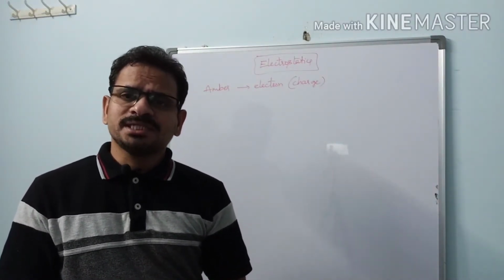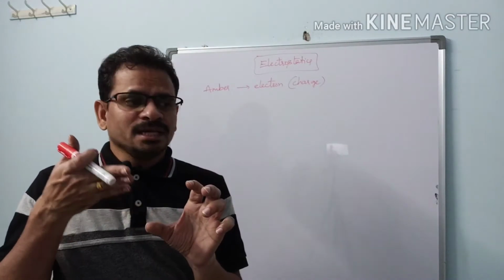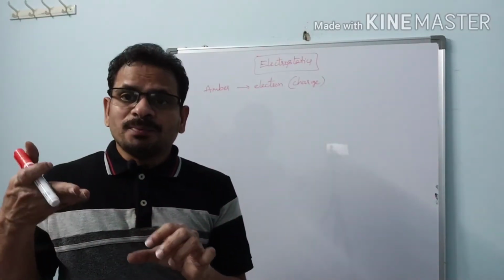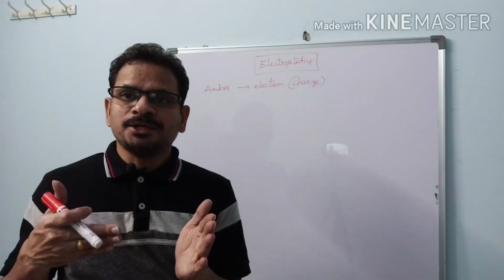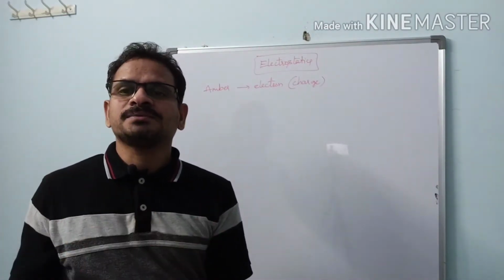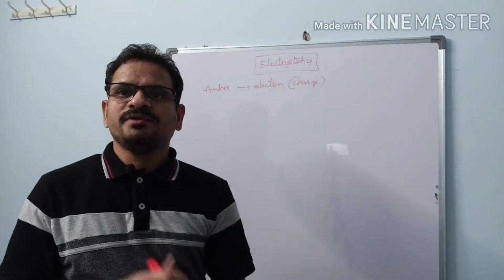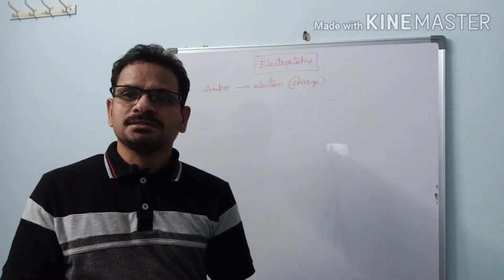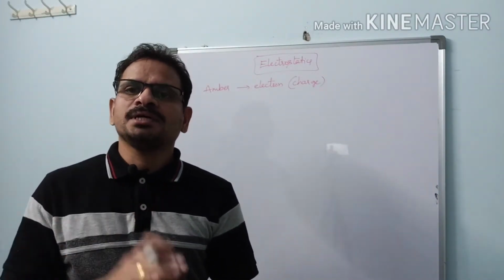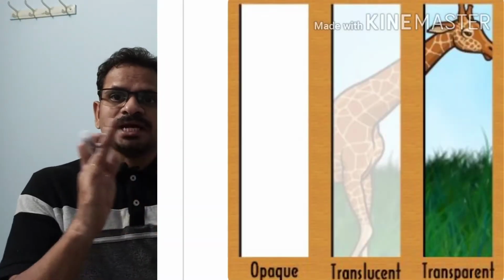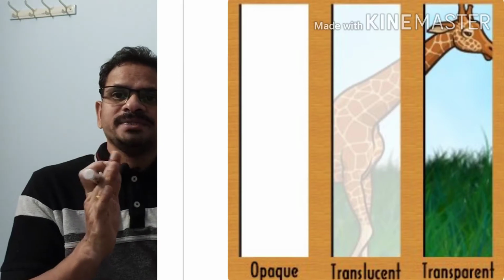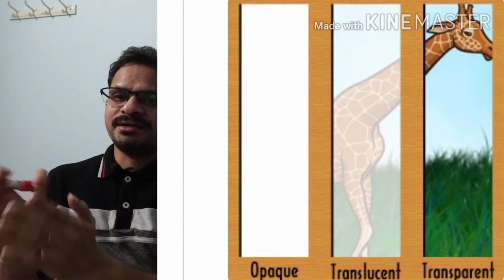Do you know what a translucent material is? It is a material which allows light to partially pass through it, not completely. If a substance allows light to completely pass through it, it is known as transparent. If it allows light partially, it is known as translucent. If it does not allow light, it is known as opaque. See the diagram here. We have taken three objects: opaque, translucent and transparent.